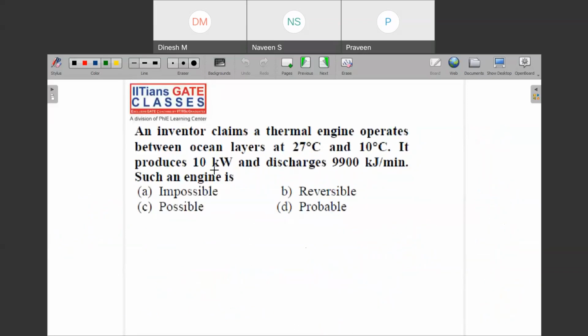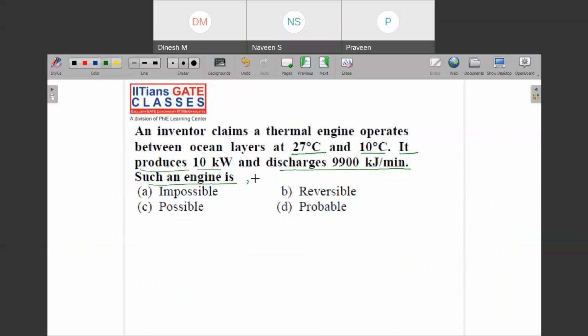It says that an inventor claims a thermal engine operates between ocean layers at 27 degrees Celsius and 10 degrees Celsius. Then it says that it produces 10 kilowatt and discharges 900 kilojoule per minute. It asks whether this engine is possible or not. So let us try to find out.